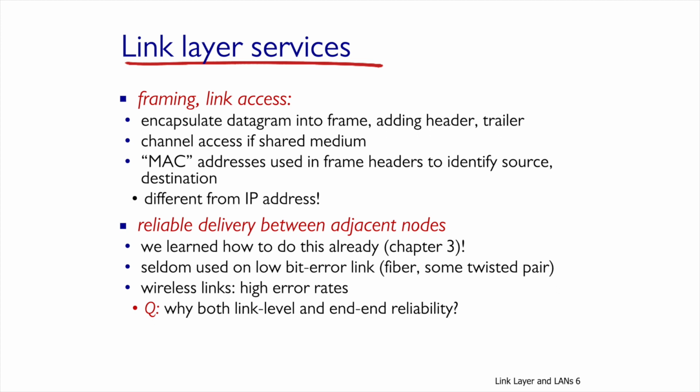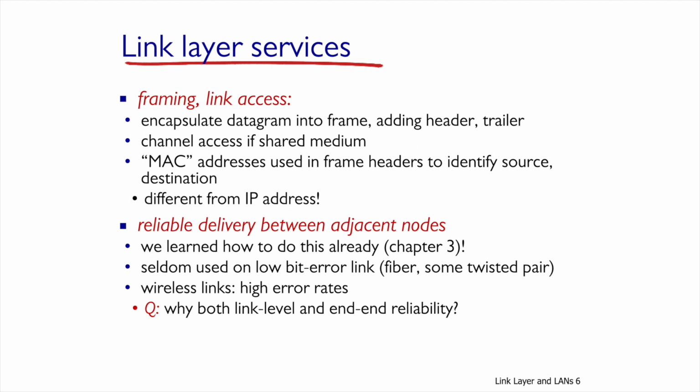If we need to manage access to the shared channel, then it will also be one of the link layer's services. In case the link layer requires reliability implementation, then reliability can also be implemented at the link level.